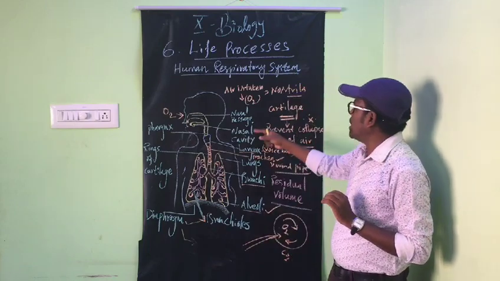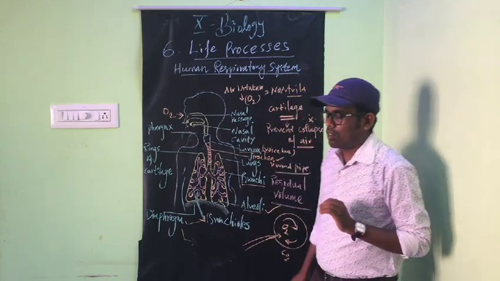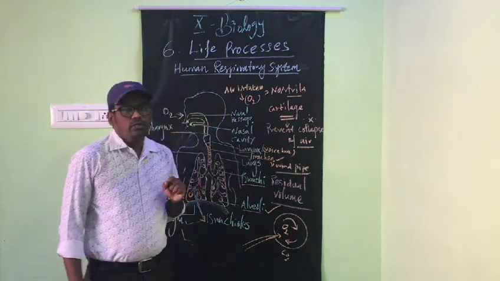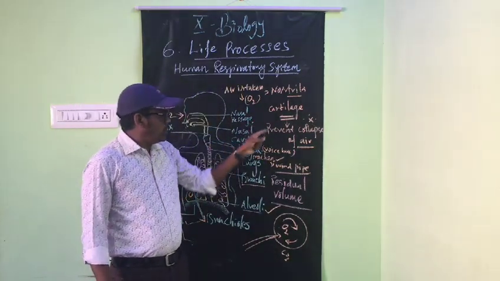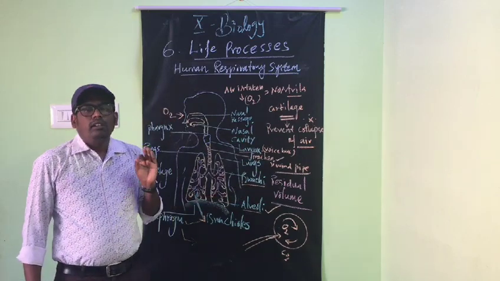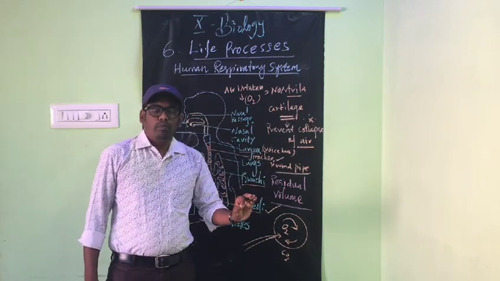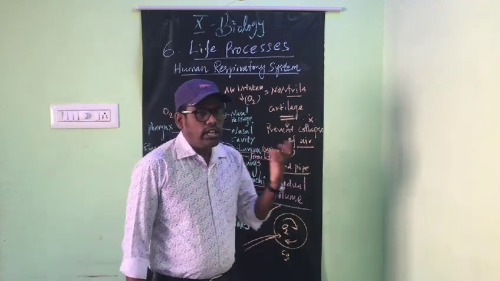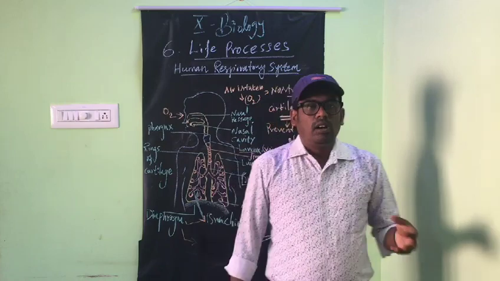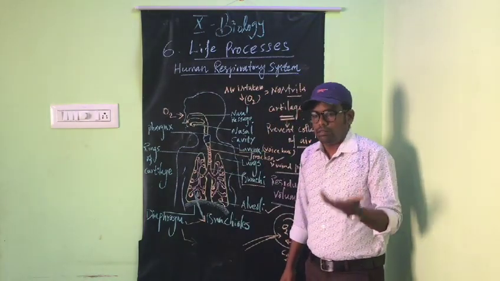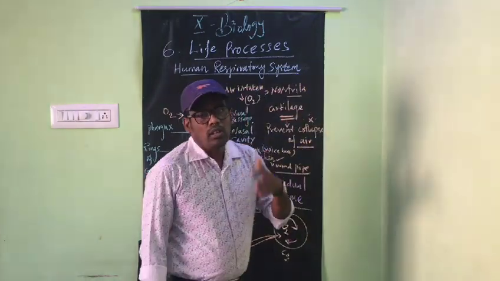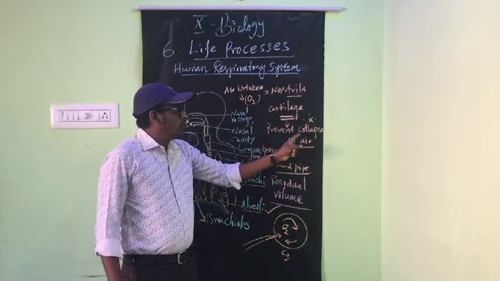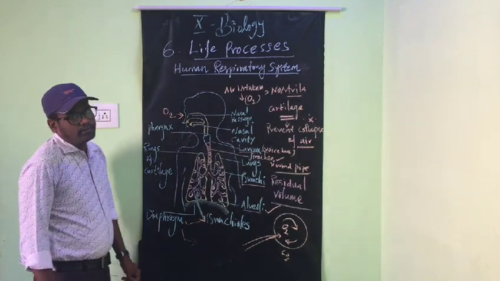The trachea is made up of a special type of connective tissue, that is cartilage. The cartilage prevents the trachea from collapsing. If the cartilage were not present in the trachea, what would happen? The air circulation would not be proper. So the cartilage prevents the collapse of the airway.